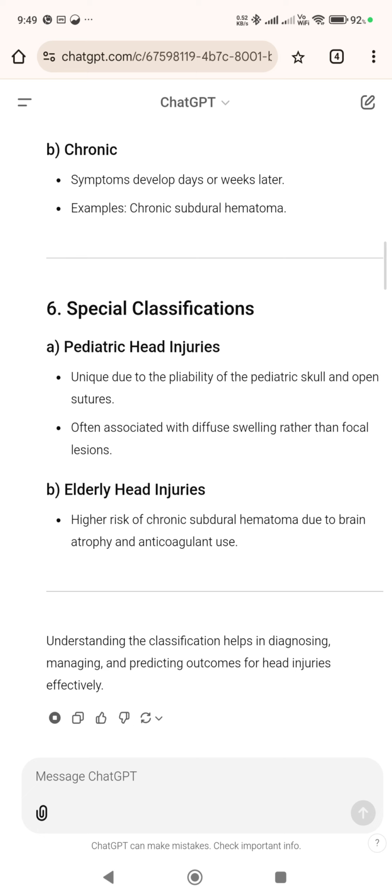Number 6, special classifications. Category A, pediatric head injuries. Unique due to the pliability of the pediatric skull and open sutures, often associated with diffuse swelling rather than focal lesions. B. Elderly head injuries. Higher risk of chronic subdural hematoma due to brain atrophy and anticoagulant use. Understanding the classification helps in diagnosing, managing, and predicting outcomes for head injuries effectively.